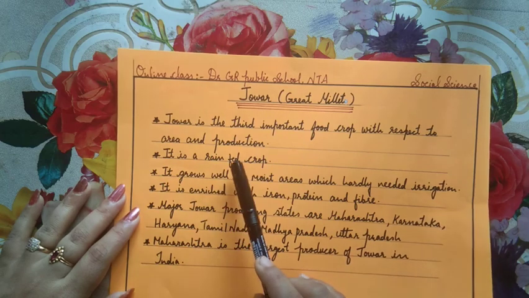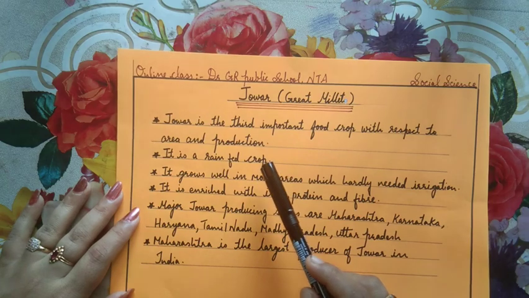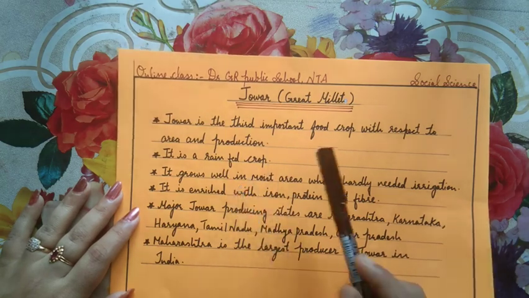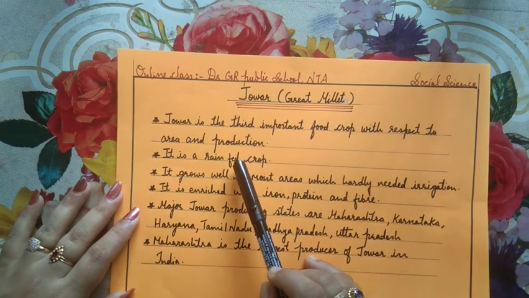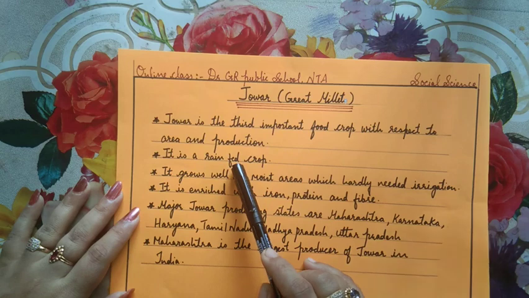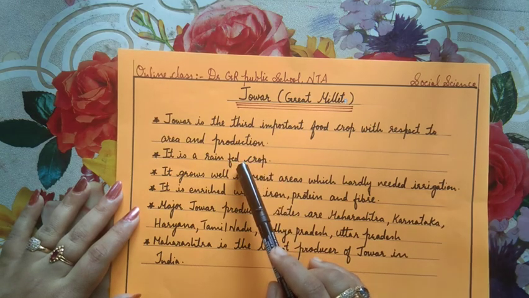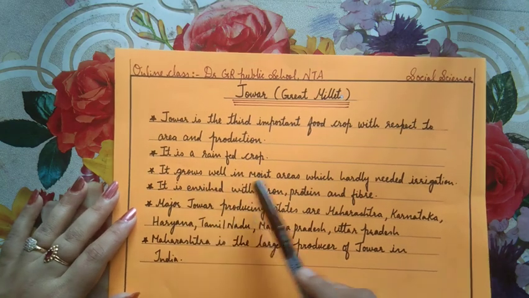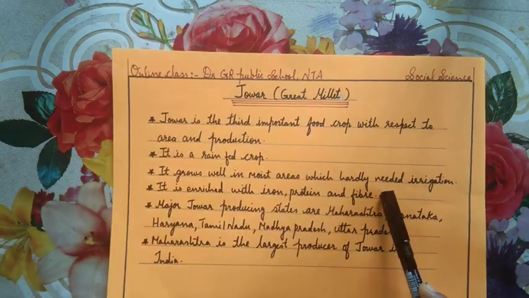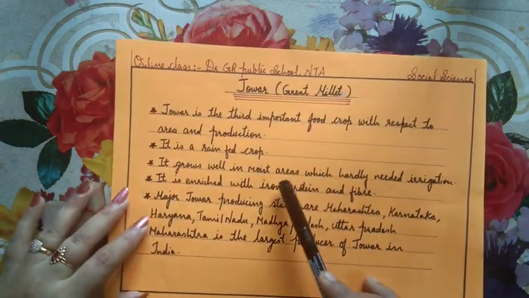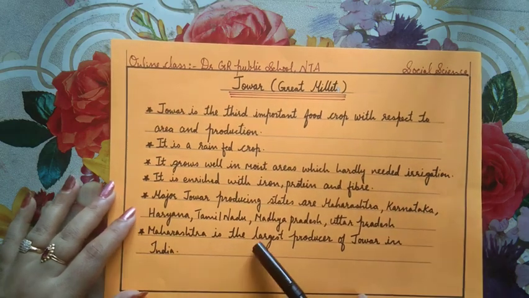It is a rain-fed crop. That means without irrigation facilities, with the help of natural rainfall, it is very important for the growth of jowar. Only with the help of natural rainfall can we cultivate jowar. It grows well in moist areas which hardly need irrigation facilities.